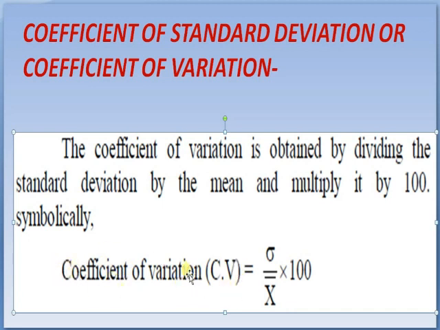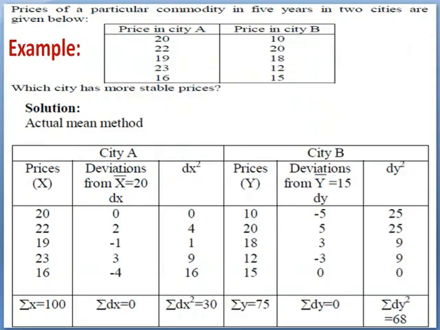After solving this, we get 11.02. The combined standard deviation of the income of both the villages, sigma 12, is equal to 11.02.